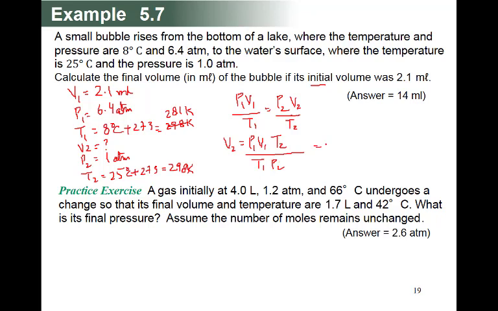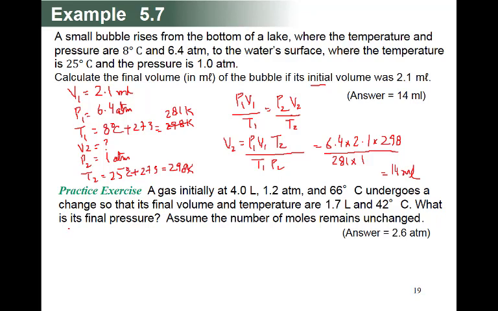So how much is P1? 6.4 multiplied by V1, which is 2.1, multiplied by temperature 2, 298, divided by temperature 1, which is 281, and pressure 2, which is 1 atmosphere. So the answer will be 14 milliliter.